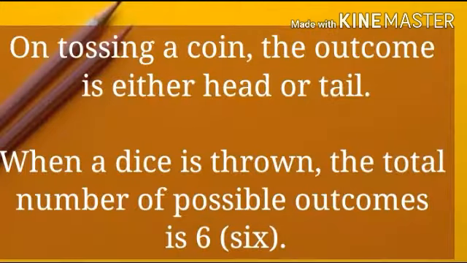On tossing a coin, the outcome is either head or tail. When a dice is thrown, the total number of possible outcome is 6.